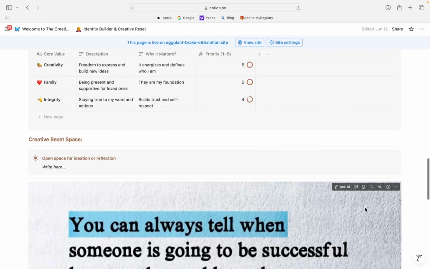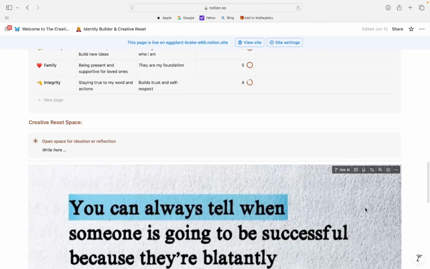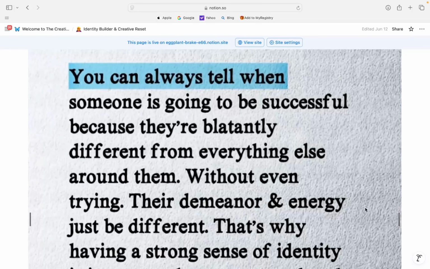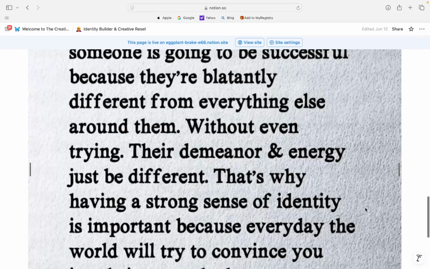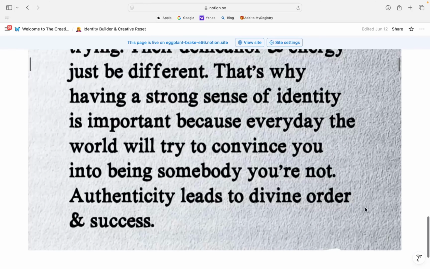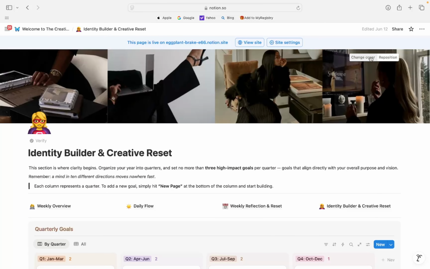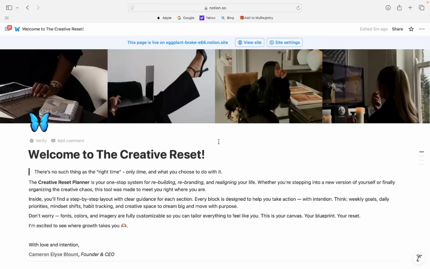And then you have a creative reset space. And then one of my favorites, a personal quote that just allows me to keep going every single day. You can always tell when someone's gonna be successful because they're blatantly different from everything else around them without even trying. And so again, all these different aspects are things that are customizable. You can even customize the banner at the top. So this is your all encompassing system that's going to allow you to transition to that next version of self.